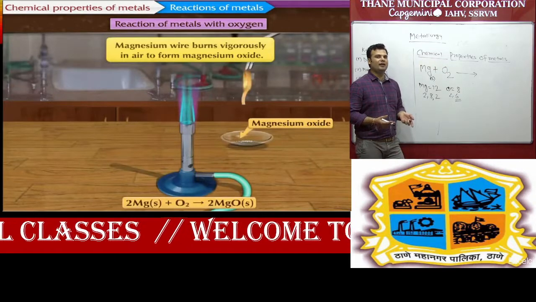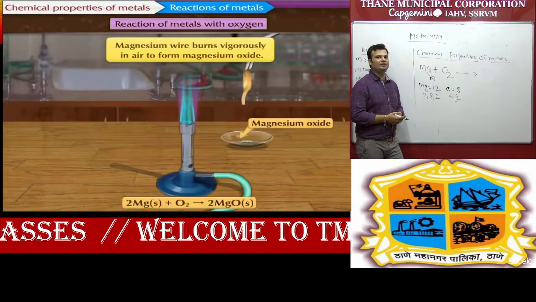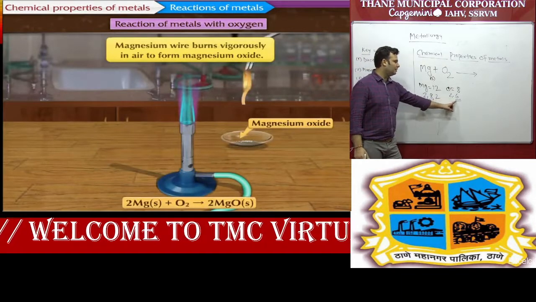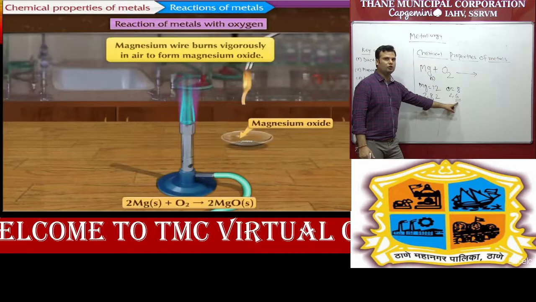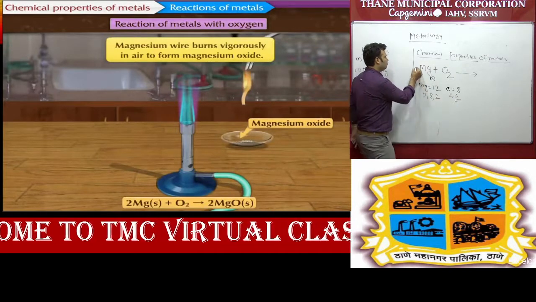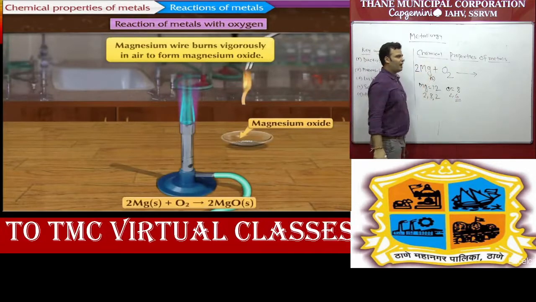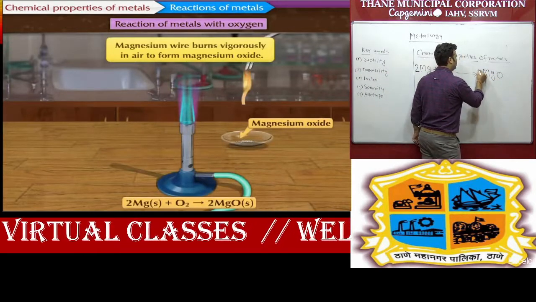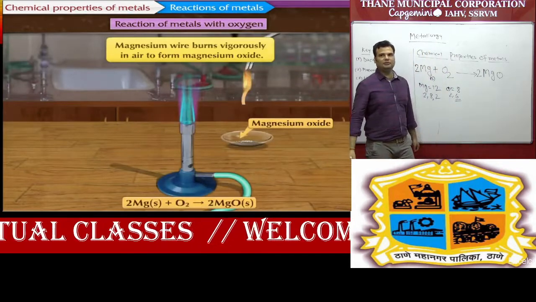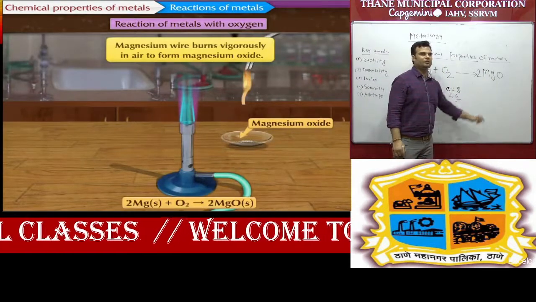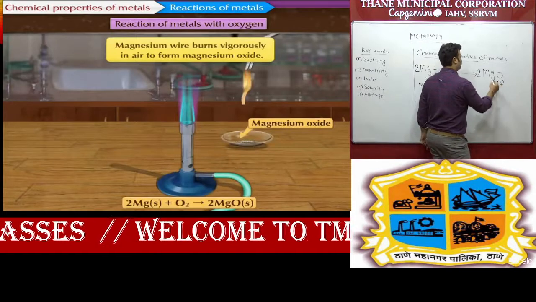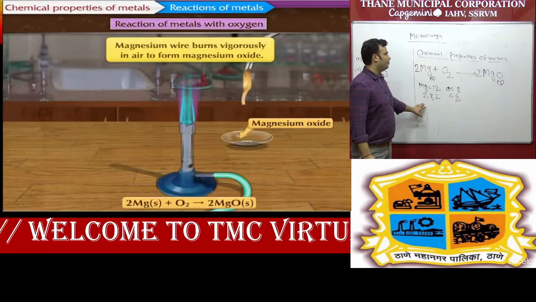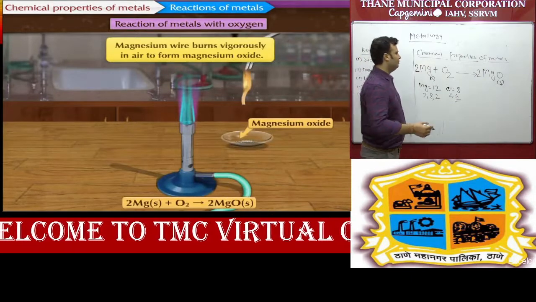Simple. 1 pen having the price 5 rupees. So 2 pens having the price 2 into 5, 10. Same way, simple mathematics. So 1 oxygen requires 2 electrons. So 2 oxygen will require 4 electrons. So we have to take here 2. So 2 to the 4, and now we can balance. We form the metallic oxide, that is magnesium oxide, 2MgO. That is MgO, magnesium oxide, and it is also white in color. So this is very important. They will ask.